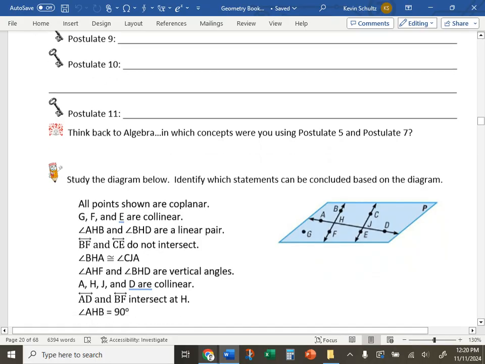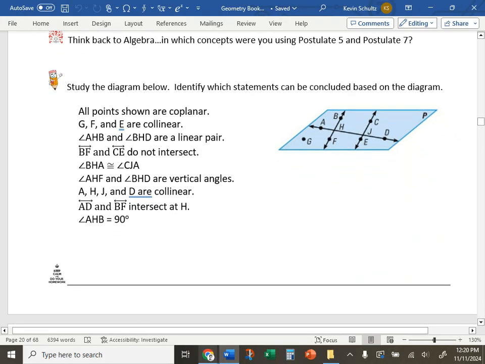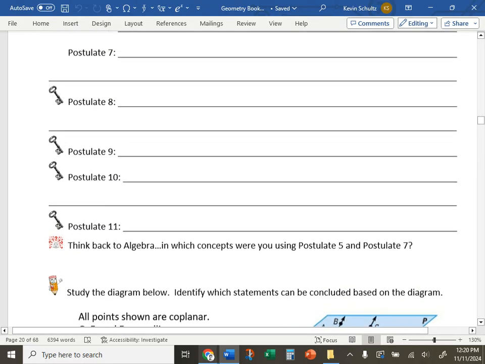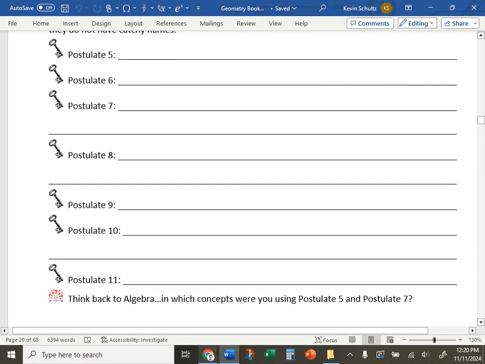However, they can help you interpret what's going on in a diagram such as the one that we have here. Not even I have these things memorized. If you were to ask me what is postulate 8, I'd look at page 96 in my book and read it to you. But I don't expect you to know these by name either. I expect you to know the relationship.